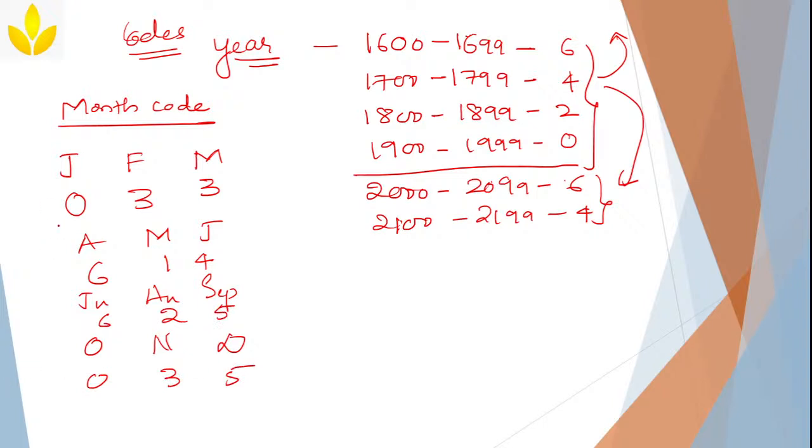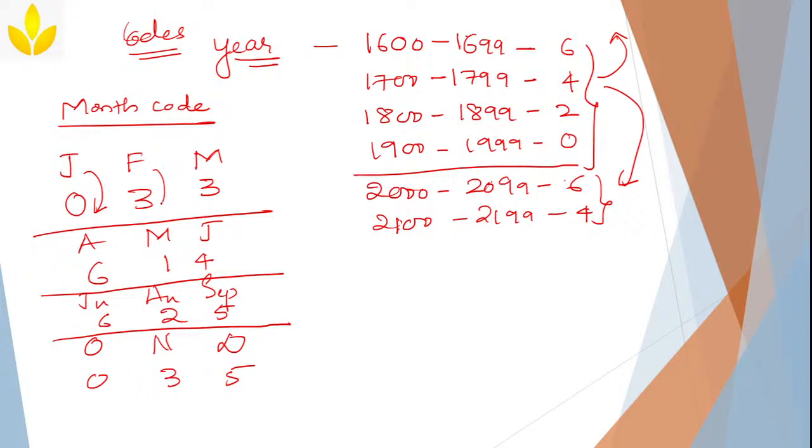Clear? So, let me differentiate here. For January, month code is 0, February it is 3, March it is 3, April it is 6, and July also it is 6, right? And for October it is 0, November 3, December 5. So you need to remember this.